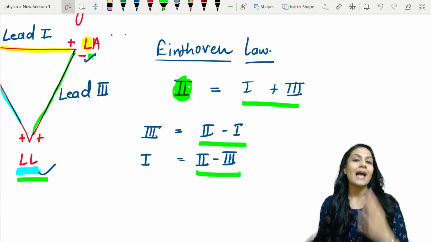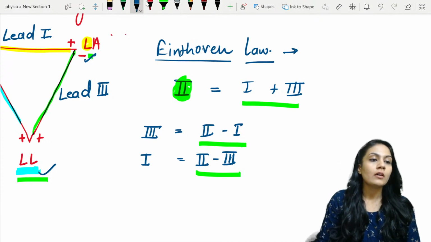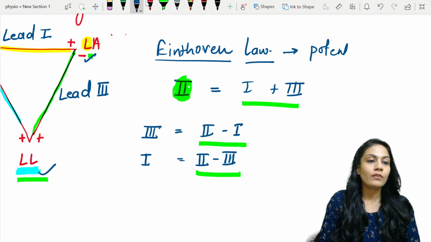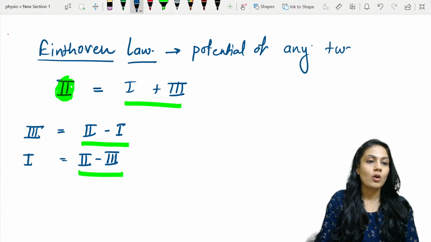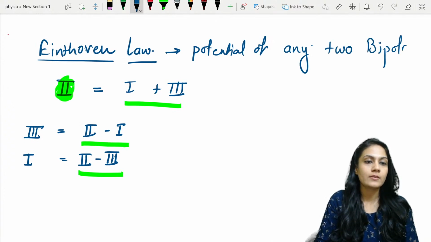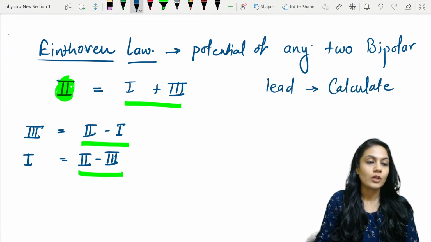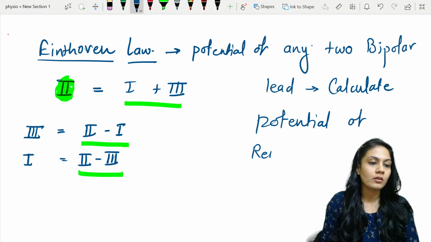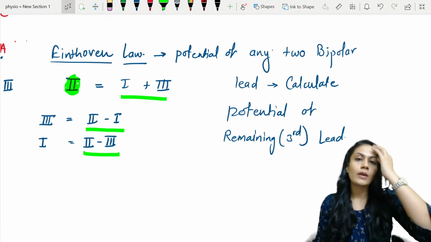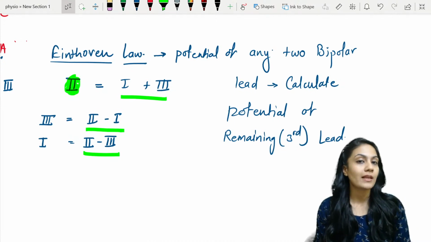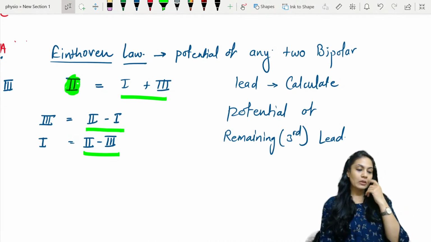So what Einthoven's law suggests is, if you know the potential of any two leads, or rather any two bipolar leads, you can calculate the potential of the remaining or third lead. Whatever the remaining third lead is, you can easily calculate what the potential in that lead can be with the help of Einthoven's law.